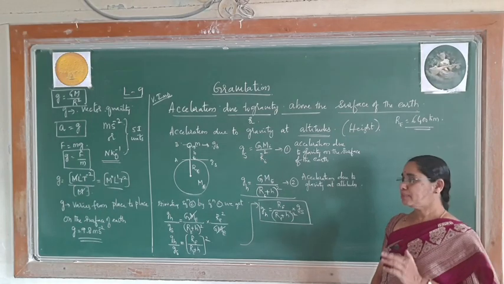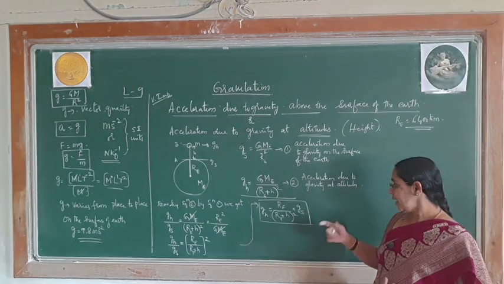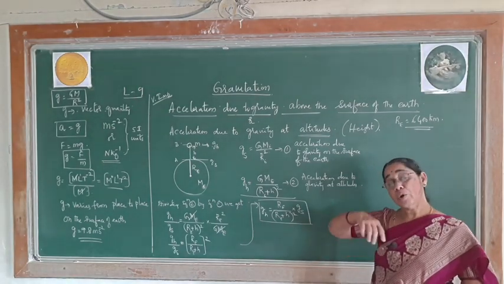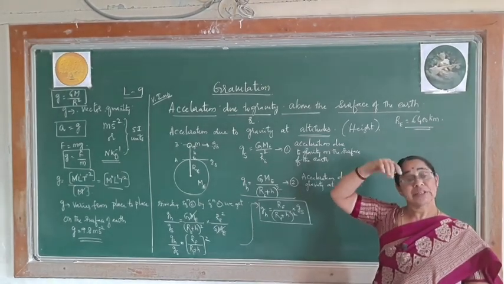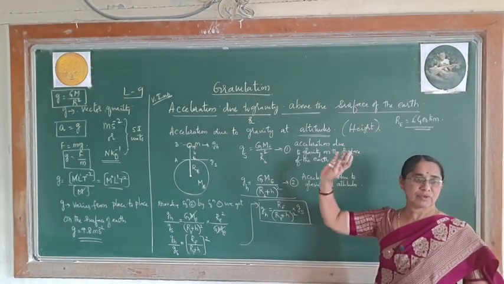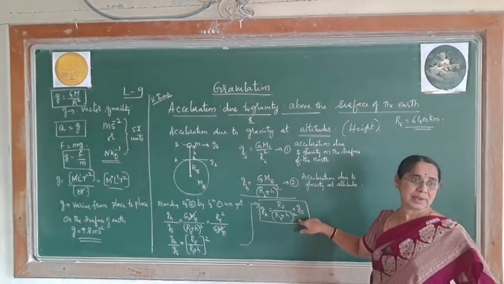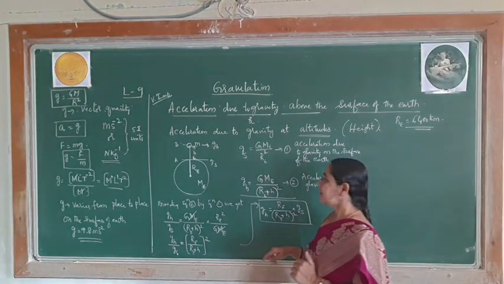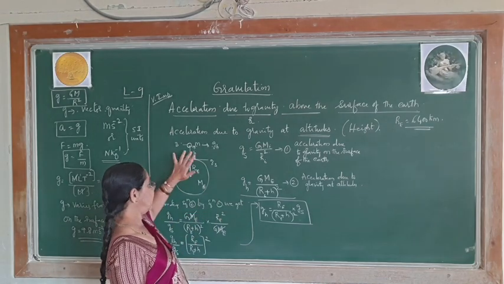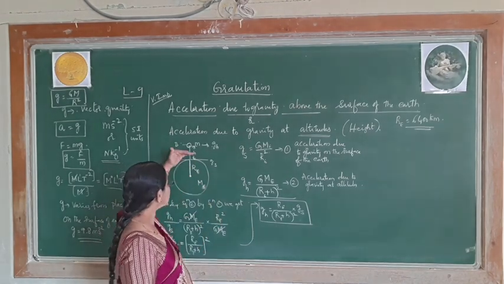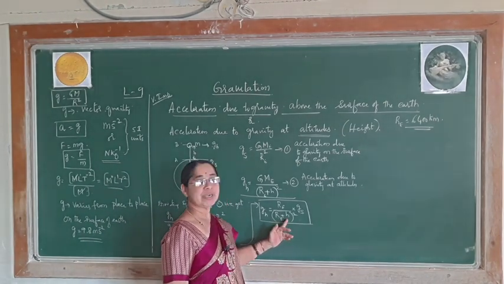So please observe, whenever you get a problem, you should not directly use whatever is given. This is the one step when you are above the surface. When it is nearer to 6,400, maybe more than 4,000, 5,000, up to that time you take the help of this formula. By chance, if it is nearly 10 kilometer, maybe 5 kilometer, maybe 20 kilometer, at that time it is very close to the surface, and you are not supposed to take this formula.